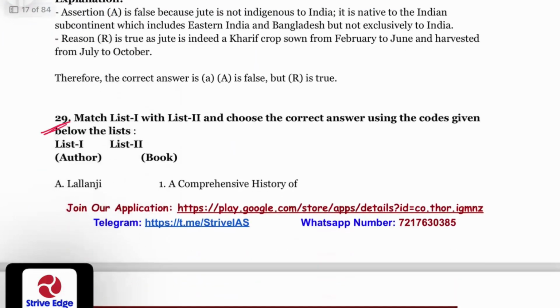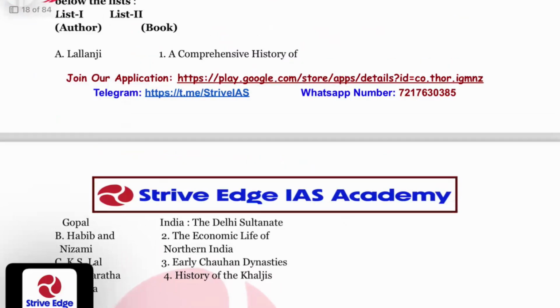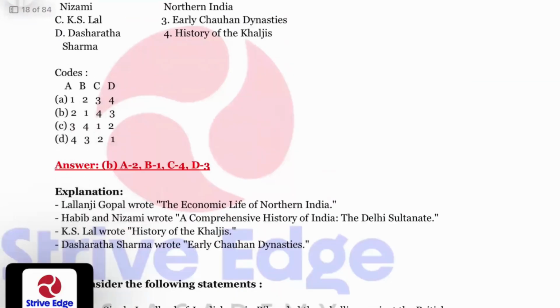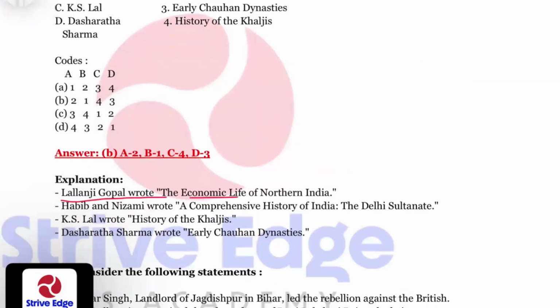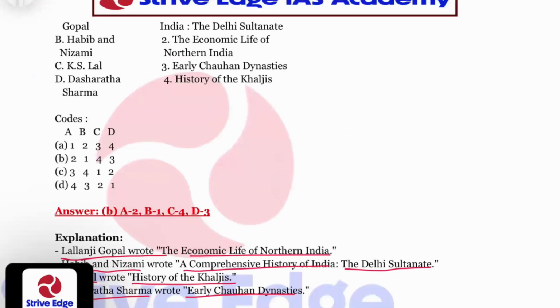Question number 29, matching authors and books. Lalanji Gopal wrote The Economic Life of Northern India. Then Habib and Nizami wrote A Comprehensive History of India, the Delhi Sultanate. K.S. Lal wrote History of the Khiljis, and Dashratha Sharma wrote Early Chauhan Dynasties. So option 2, 1, 4, 3 is correct.